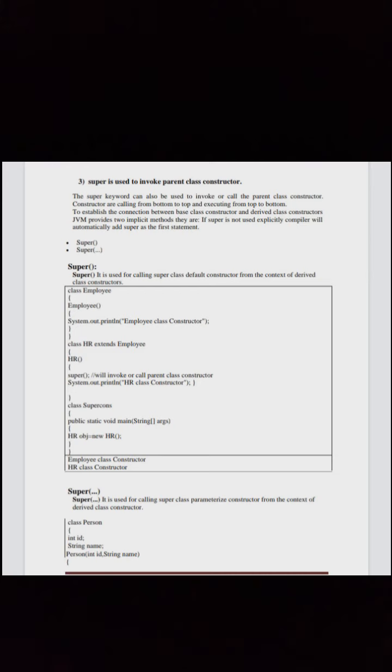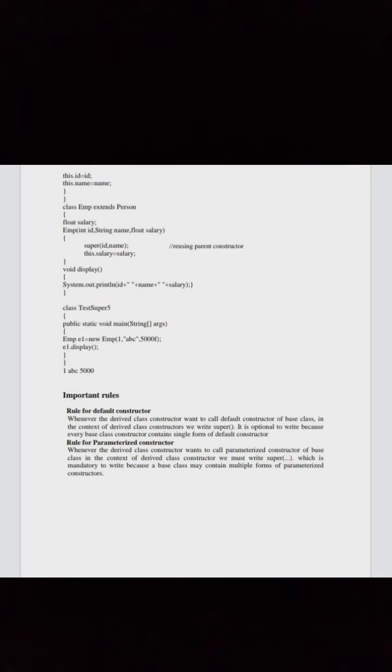See the code here. Now let us see super with three dots inside the brackets. It is used for calling the superclass parameterized constructor from the context of the derived class constructor. See the code. The continuation of the code.